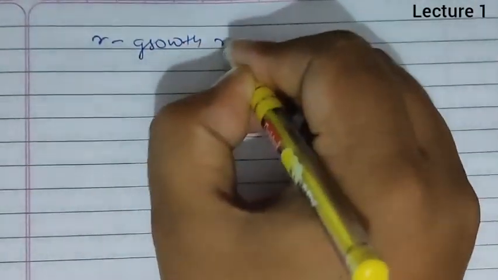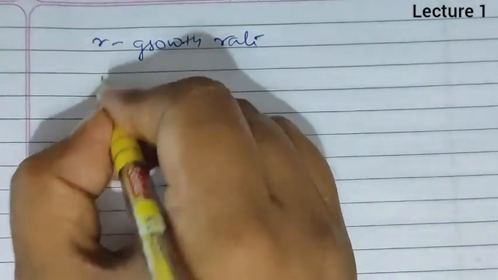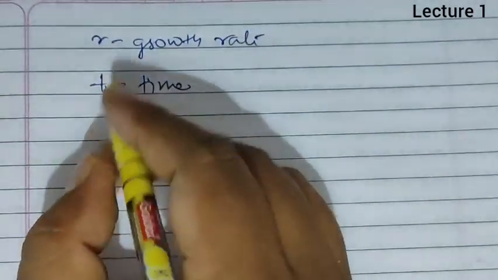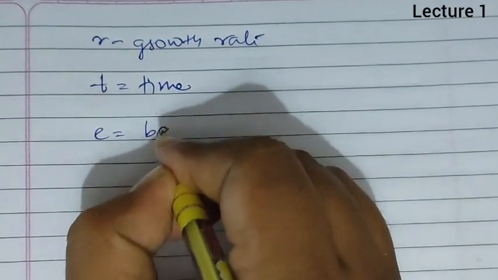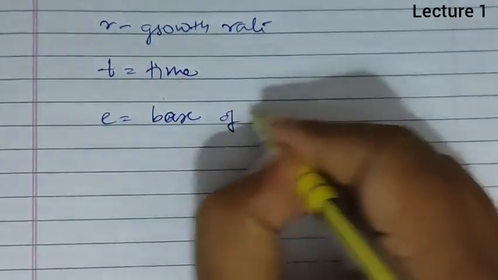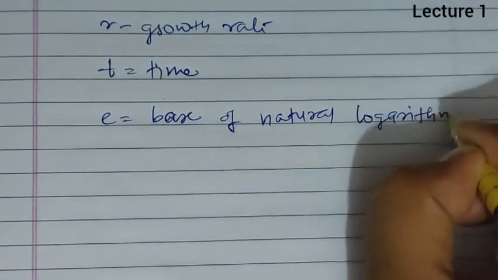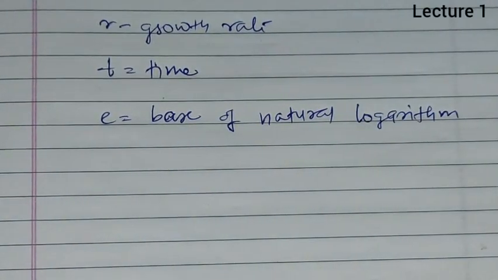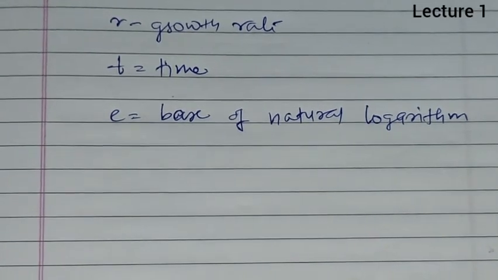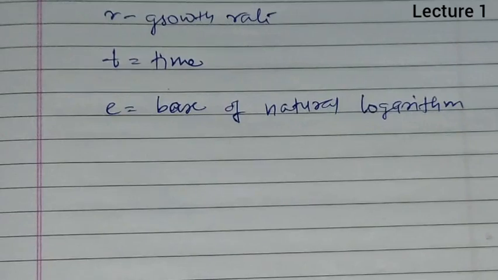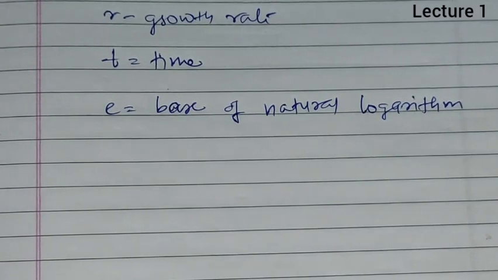R is the growth rate, t is the time of growth, and e is the base of the natural logarithm. So this is what particularly occurs in the case of geometric and arithmetic growth. In arithmetic growth, there is a constant increase, one cell gets mature and one cell keeps dividing, whereas in geometric growth both the cells keep dividing.